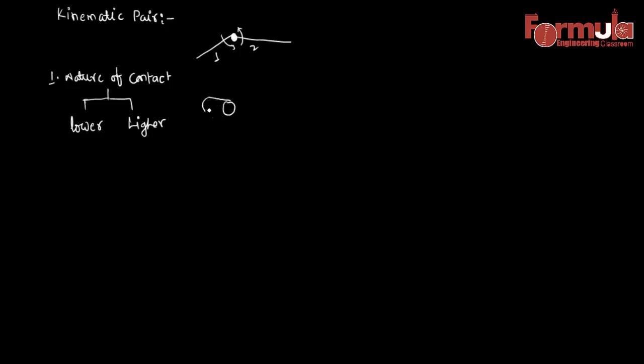This is the pin, and this pin is connected to some link, and over this pin, the same inner surface area wraps around it. This is wrapping around this one.